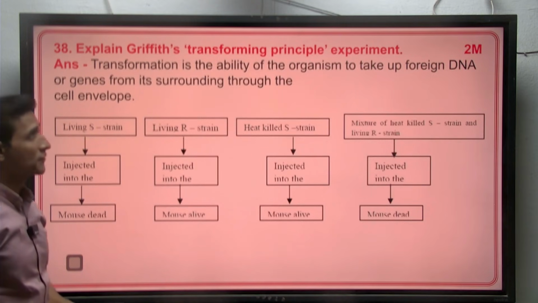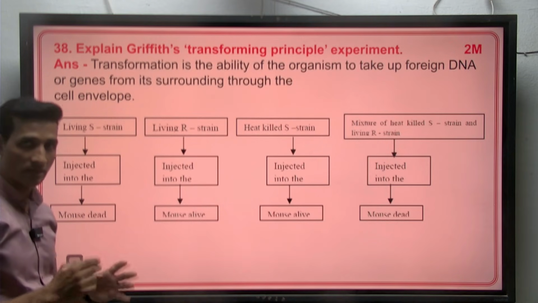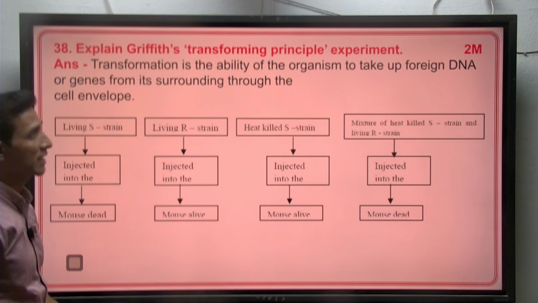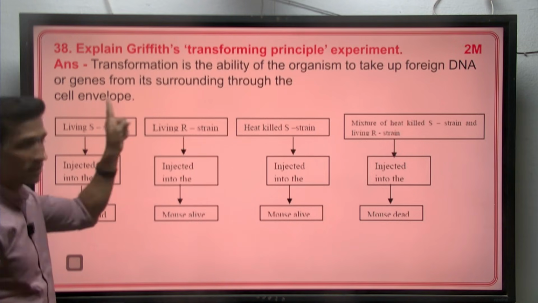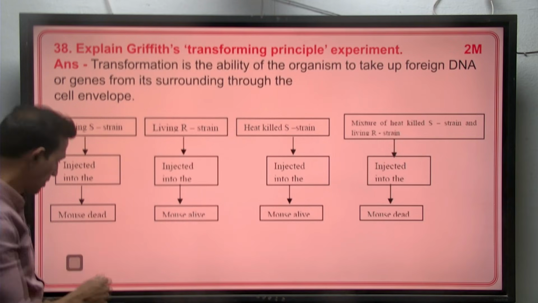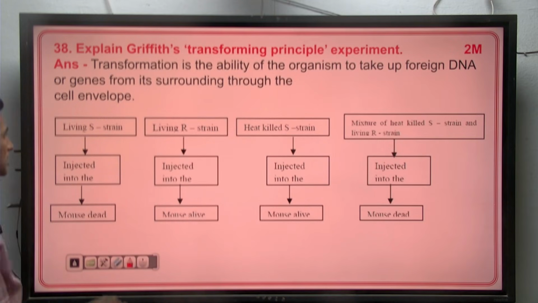Explain Griffith's transforming principle experiment. So we are going to answer now what is transformation. Transformation is the ability of the organism to take foreign DNA or genes from its surroundings through the cell envelope. Here Frederick Griffith conducted an experiment called the transformation experiment.